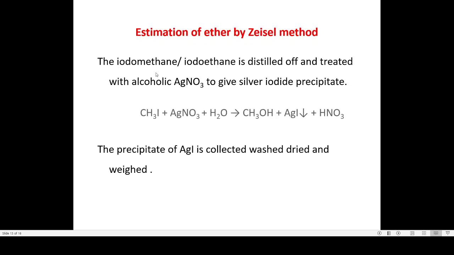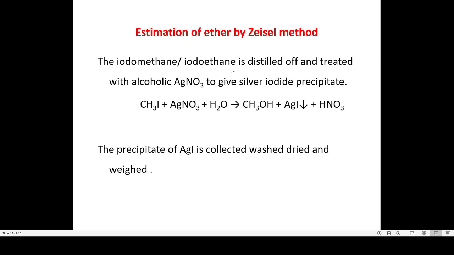Coming to the next step, the iodomethane or iodoethane is distilled off and treated with alcoholic AgNO3. As a result, the AgI gets precipitated, so silver iodide gets precipitated, and this is the reaction when it is treated with the AgNO3. So the precipitate of AgI is collected, washed, dried and weighed.